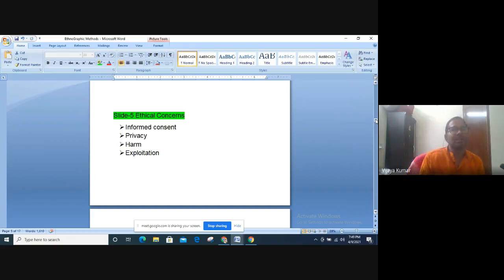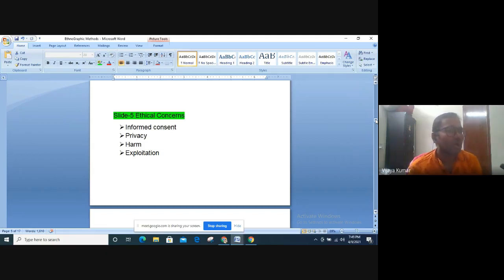But there are some ethical concerns in any kind of research. Whenever you do an ethnographic study, you should get the consent from the participants. That is called informed consent. When you set up an interview, you should tell them what the purpose of the interview is. You should tell them the data will be confidential, that you will not leak the data. You tell them for what purpose you are going to use the data.